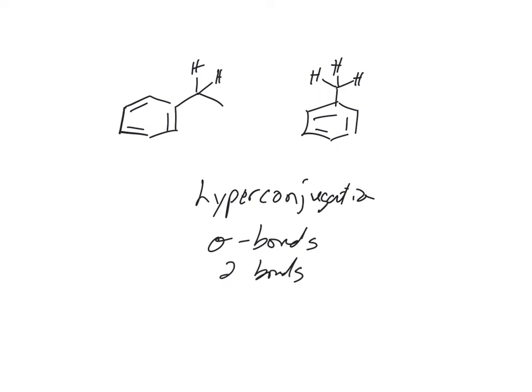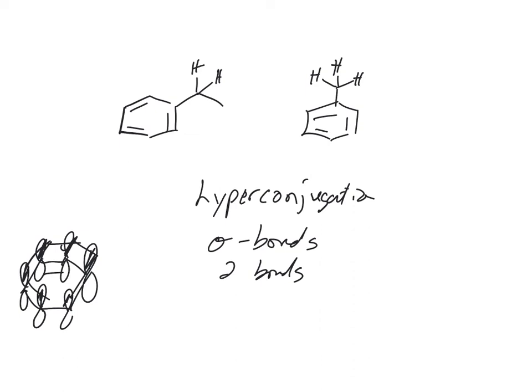So even if you think of, all right, here's the benzene ring, right? You've got the p orbital system all lined up.